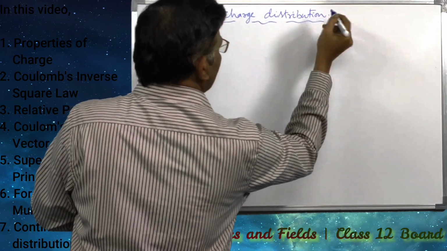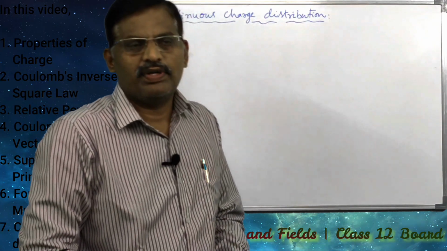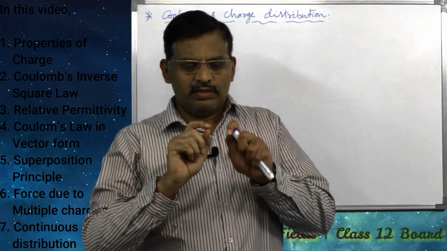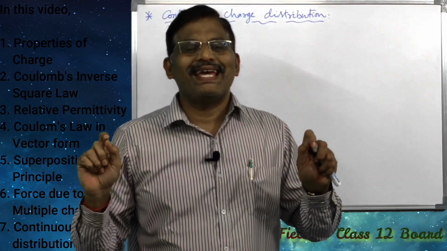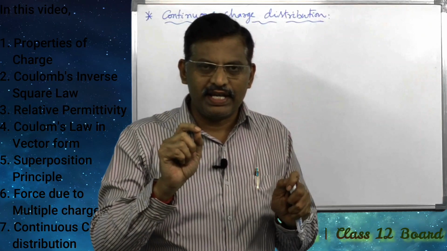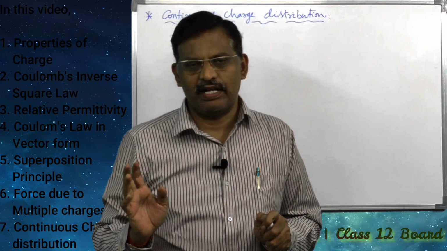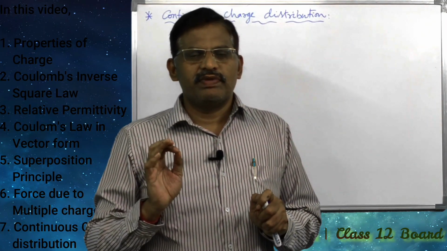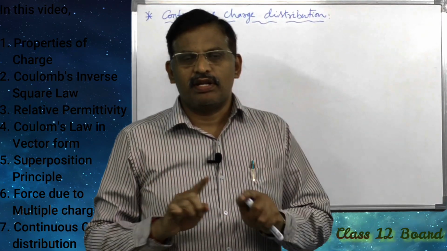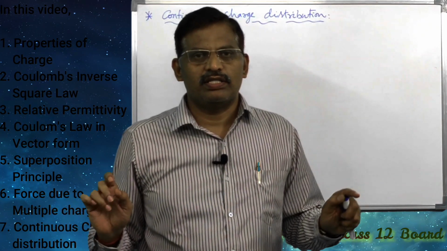Continuous charge distribution. So this concept will come into play when charged bodies are extended bodies. If charged bodies are point sized, we can use Coulomb's inverse square law. Coulomb's inverse square law is applicable only for point charges, not for extended charges.